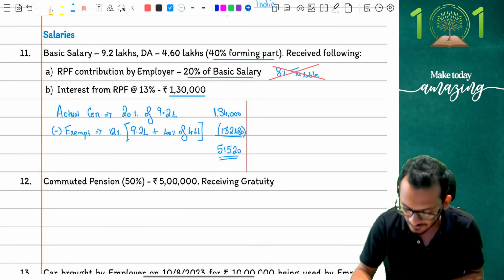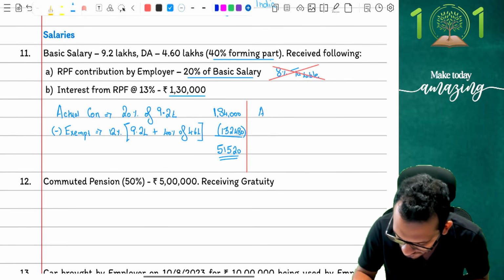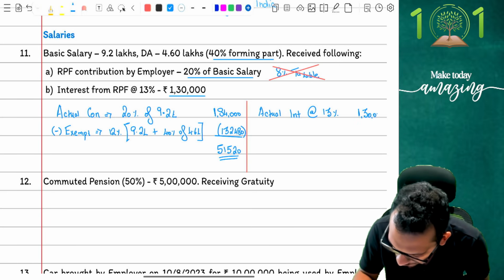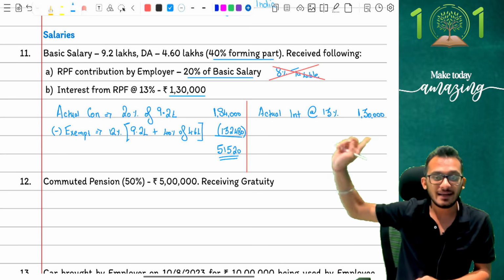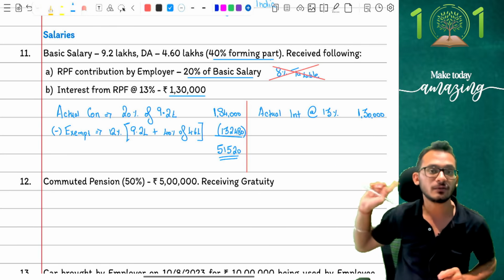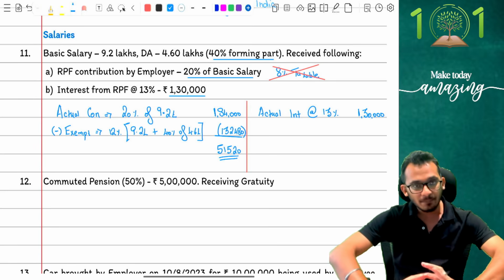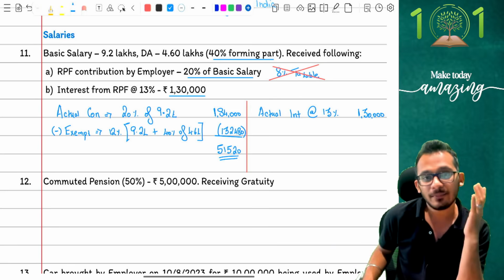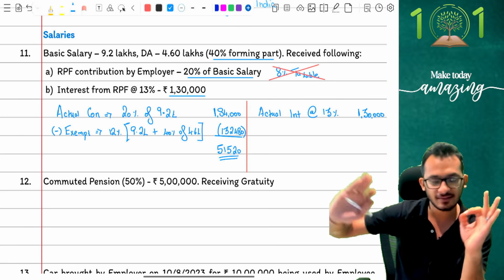The calculation is, first you will ask, how much interest did I get? I got interest at the rate of 13%, which is 1,30,000. So let's learn to understand the question first. The 1,30,000 given to you is at the rate of 13%, which means, let's say for example, I put 10 lakh rupees. When I put 10 lakh rupees, 13% came to 1,30,000, and that's the computation.